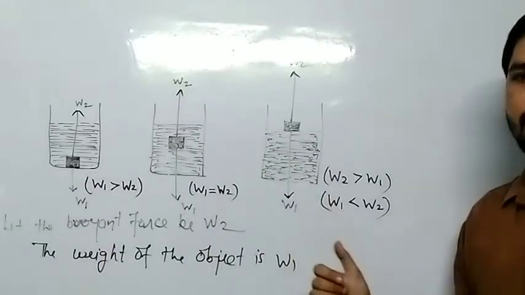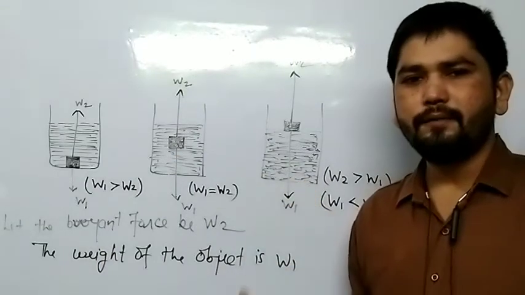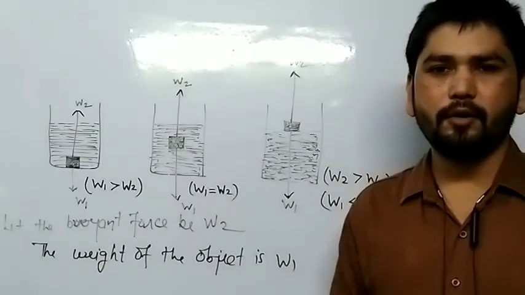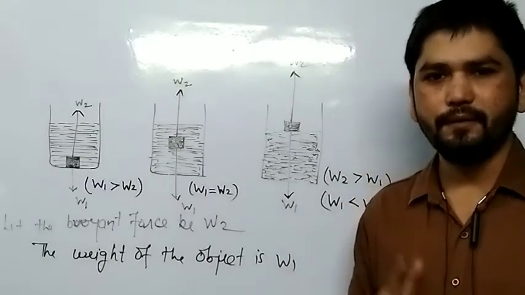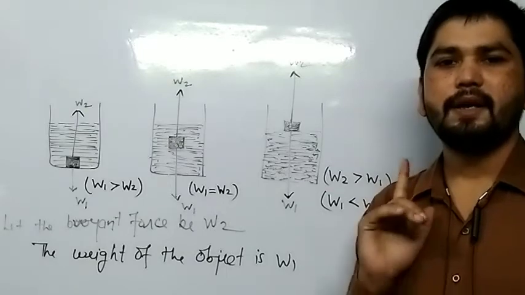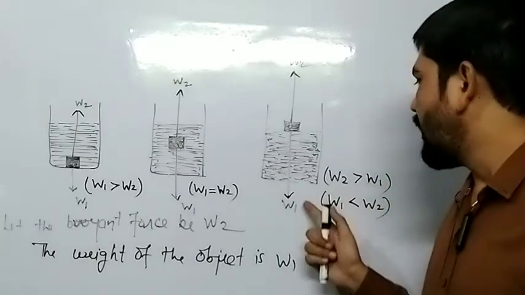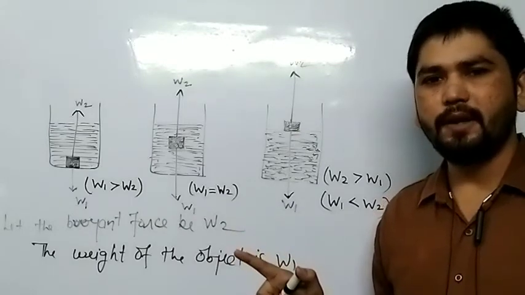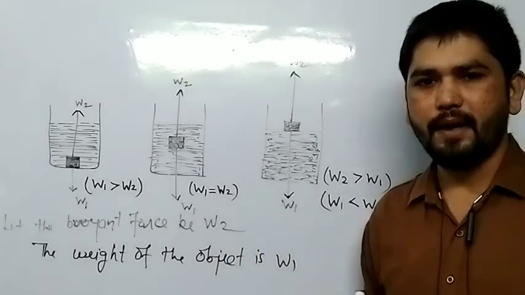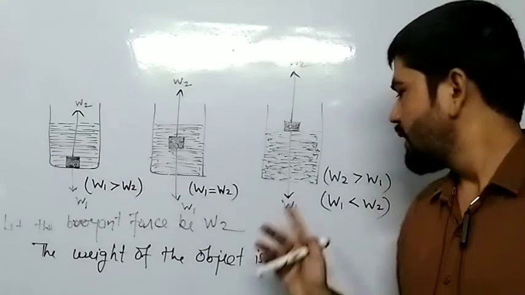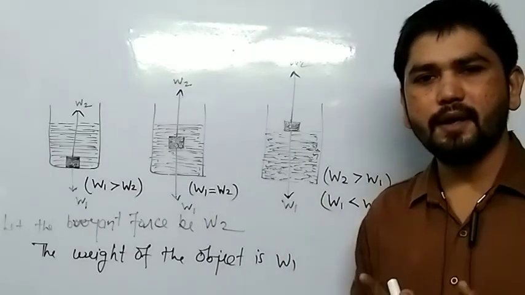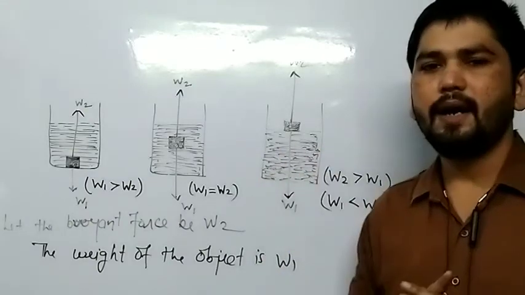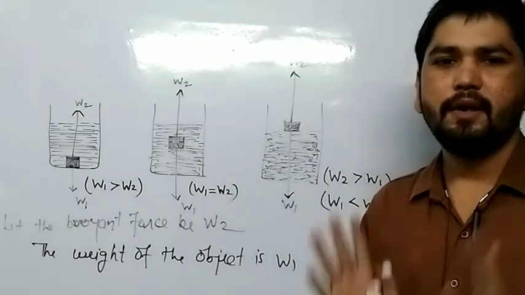So when the upward force, it means the buoyant force, is greater than the weight of the object, the object will float at the surface of the liquid.